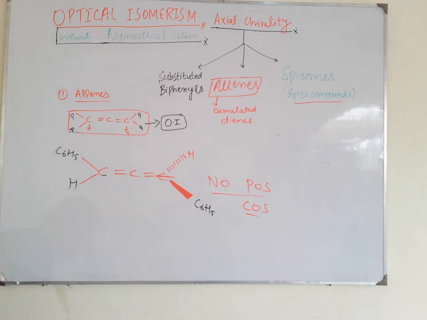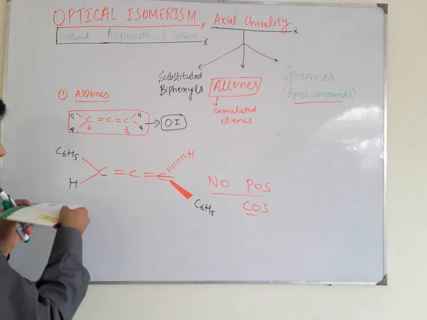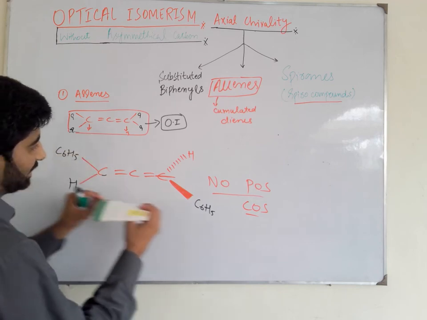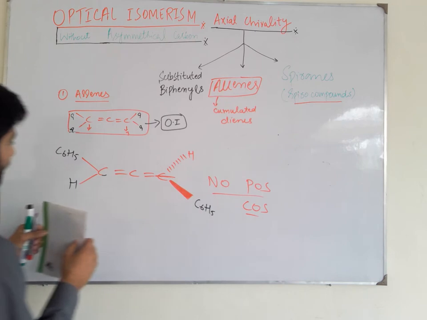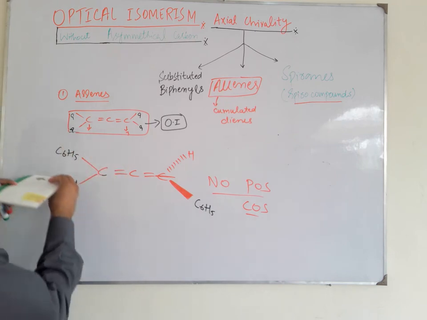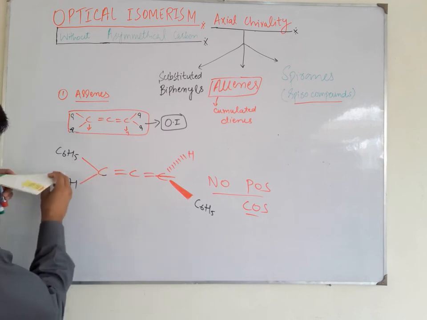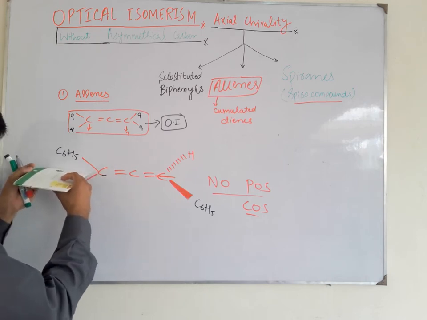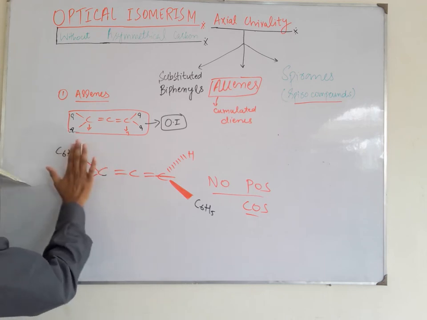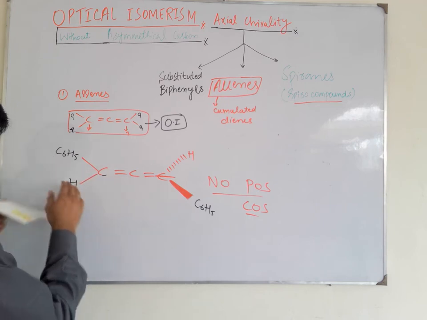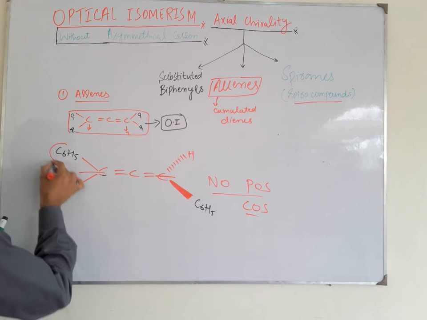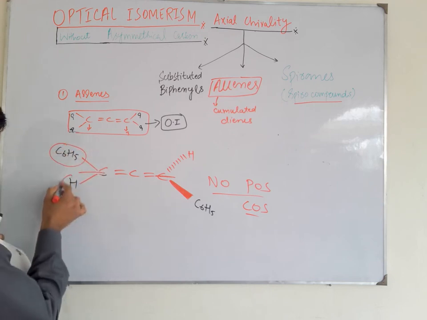Now I pass an axis through this plane. These two groups are present in this plane and these two groups are present in the horizontal plane. In the first case we passed a plane in this axis, now we pass a plane in this axis. When I pass a plane in this manner, we can see that these two groups are present in this plane, and I pass an axis through it, so they are cut into two parts. But there is a phenyl group on one side and the hydrogen on the other side.